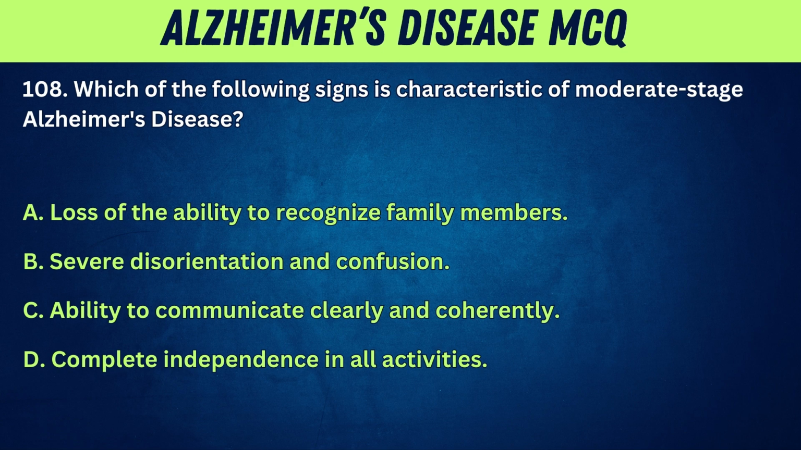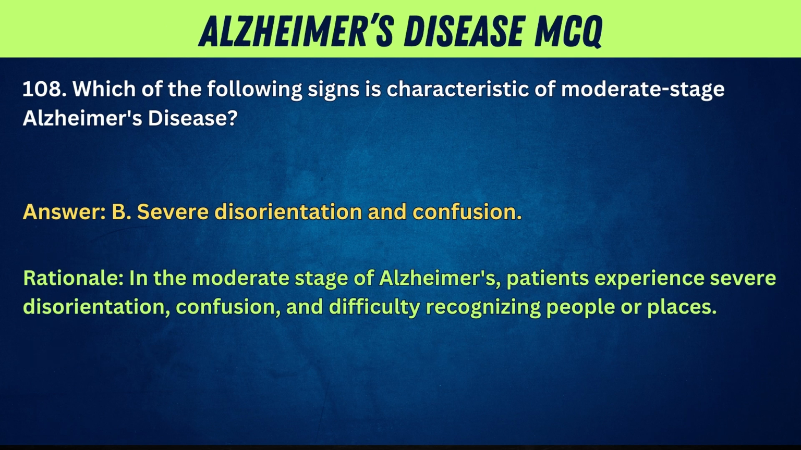108. Which of the following signs is characteristic of moderate-stage Alzheimer's disease? A. Loss of the ability to recognize family members. B. Severe disorientation and confusion. C. Ability to communicate clearly and coherently. D. Complete independence in all activities. Answer: B. Severe disorientation and confusion. Rationale: in the moderate stage of Alzheimer's, patients experience severe disorientation, confusion, and difficulty recognizing people or places.